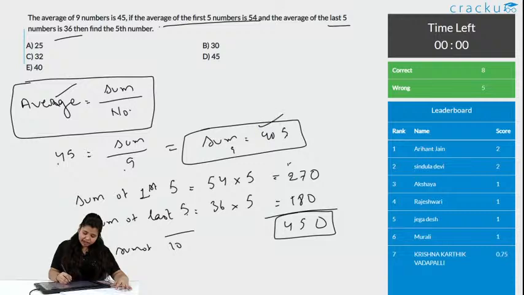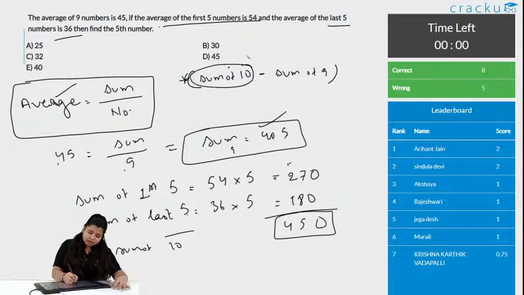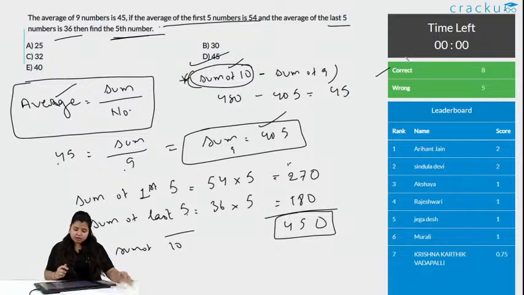We have the sum of 9 numbers. So, what is the fifth number? You can just do sum of 10 minus sum of 9. Why are we doing this? Obviously here we have one extra number, that is our answer, the fifth number. So it is this minus this. 45 is the answer, option D is the correct answer, and 8 people got this correct. So, this was the first type where you are doing sum of 10 numbers minus sum of 9 numbers.